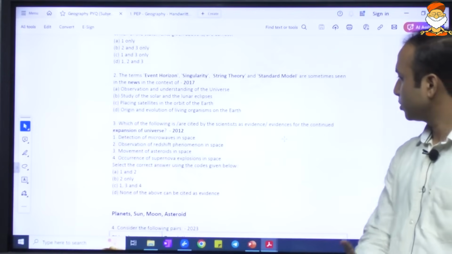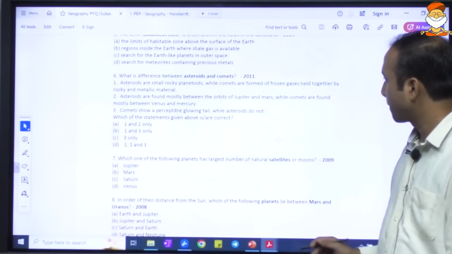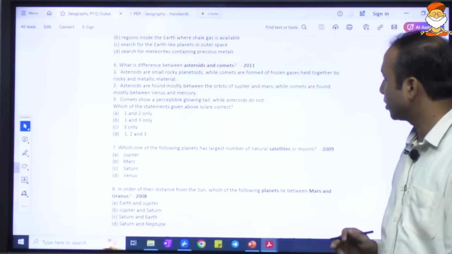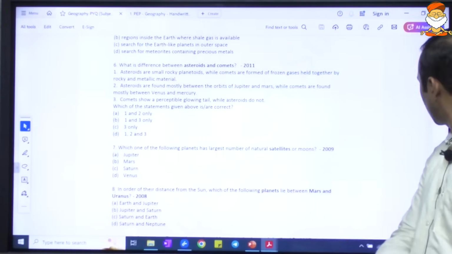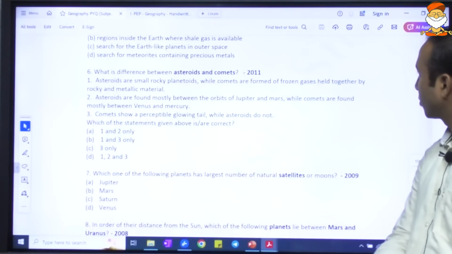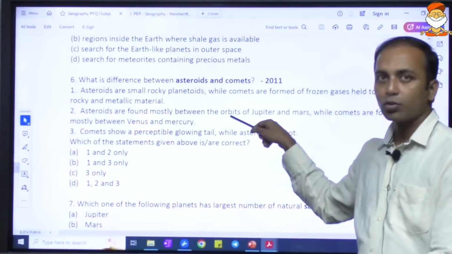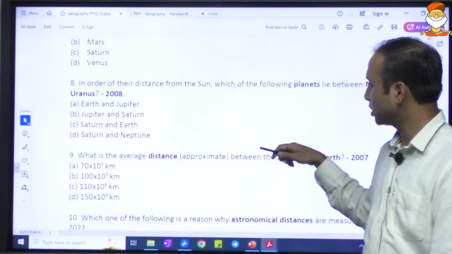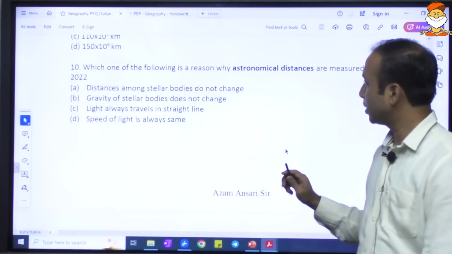So here is the question. You can see there is a question related to the difference between the asteroids and the comets. Okay, so this is quite a concept based question. Instead of focusing on these type of questions, we must see the concept based. That was a very fact based question, fundamental.